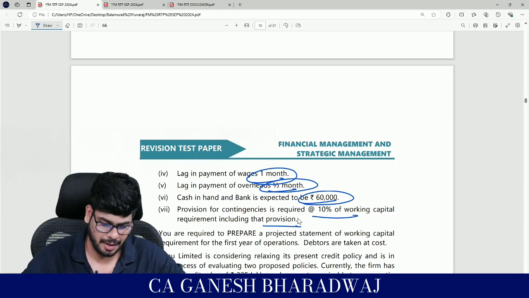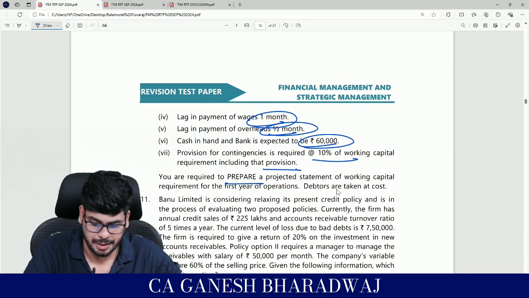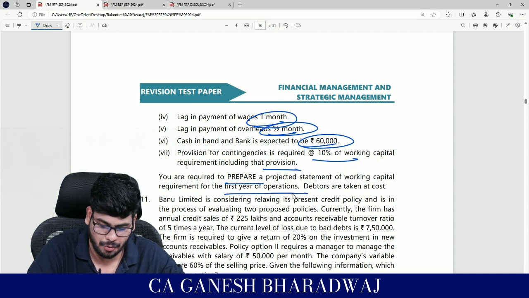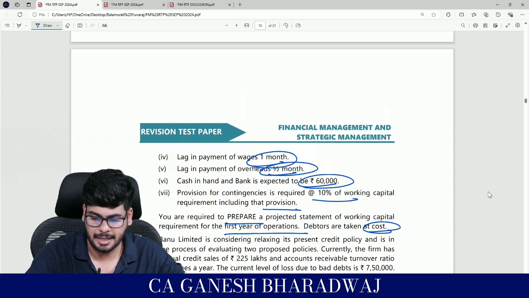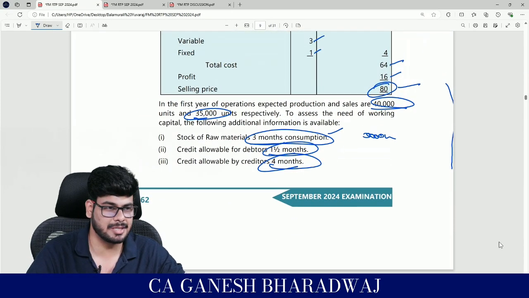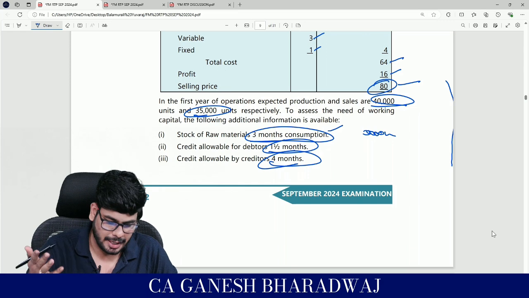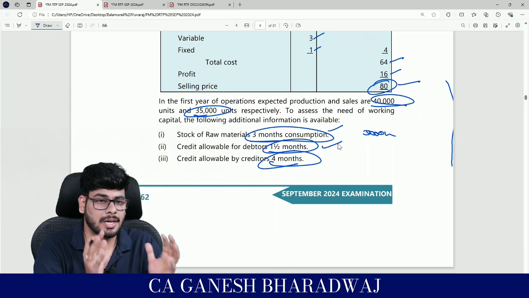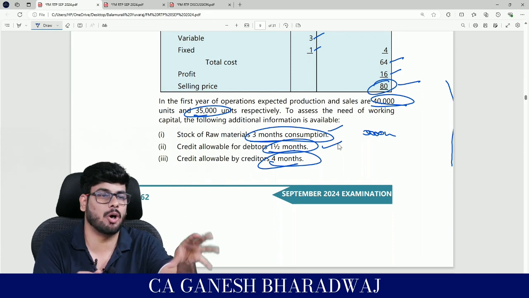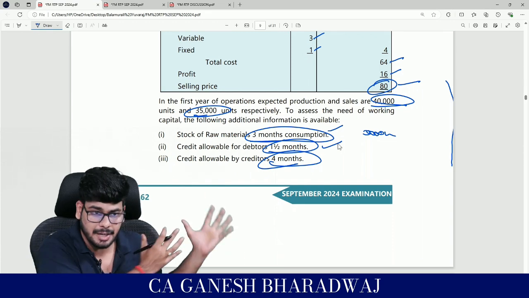Fine. Now you are required to prepare a projected statement of working capital requirement for the first year of operations. Debtors are taken at cost. What do you mean by debtors are taken at cost? Basically, when I say I need to fund, debtors are going to take 1.5 months. So 1.5 months of funds get blocked in my debtors, and I need to bring it first.